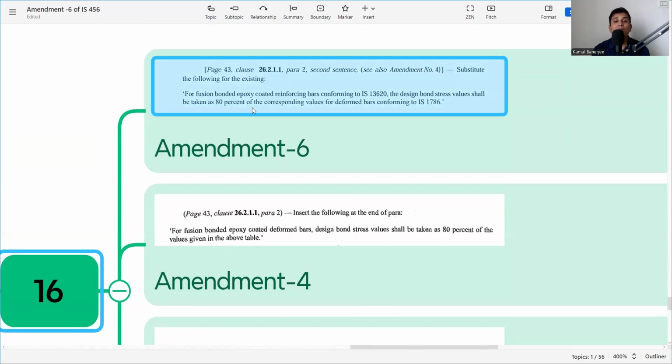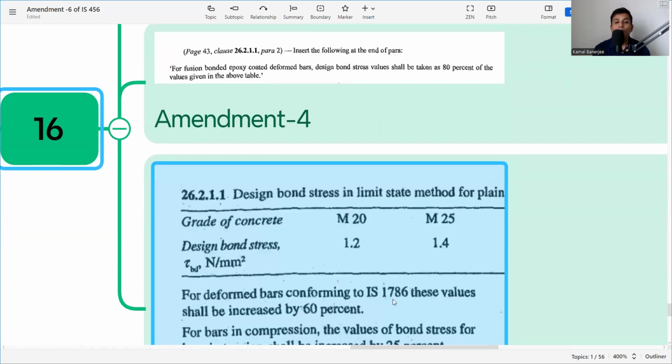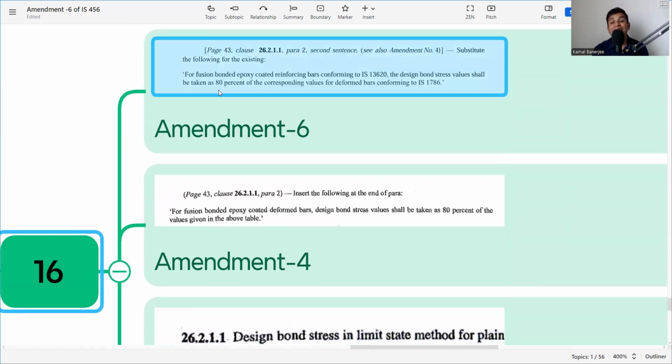But they have said for fusion bonded epoxy coated reinforcing bar conforming to IS 13620, the design bond stress value shall be taken at 80% of corresponding values for deformed bar. So whatever value you are getting as per IS 1786, that value should be 80% in case it is the fusion bonded bar as per 13620.